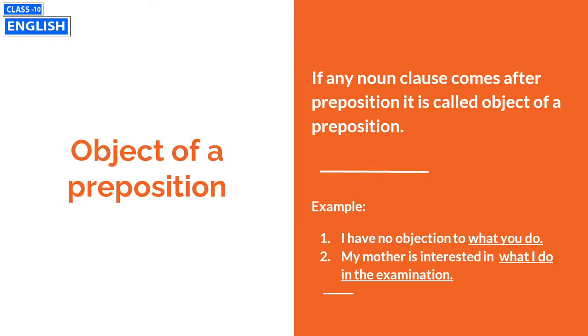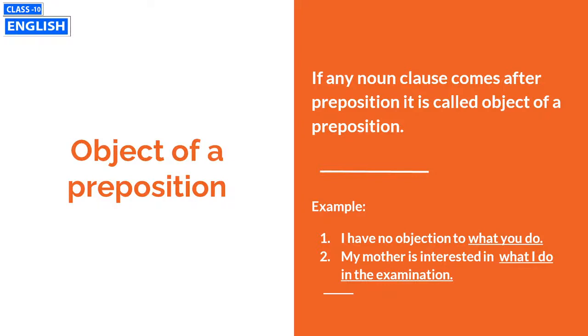Now students, have a look at the slides. What is the object of a preposition? If any noun clause comes after a preposition, it is called the object of a preposition.